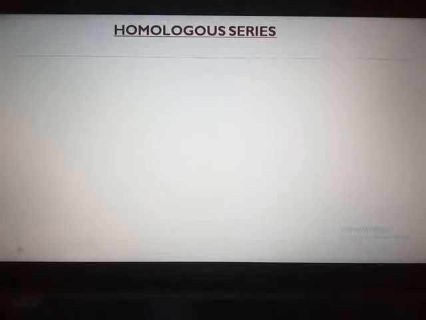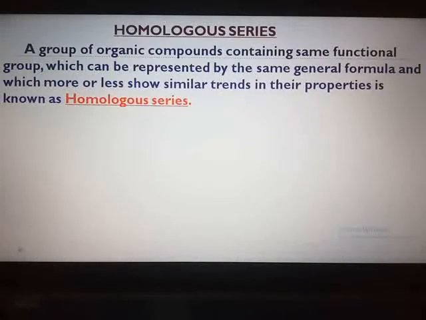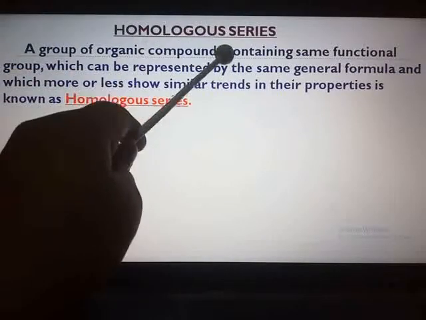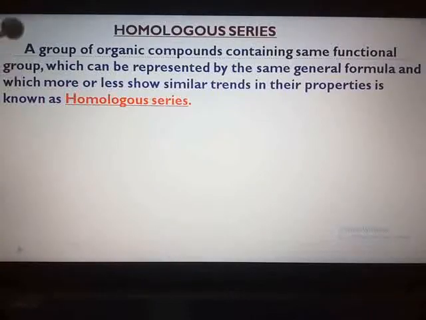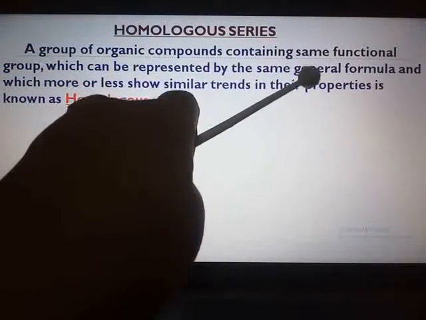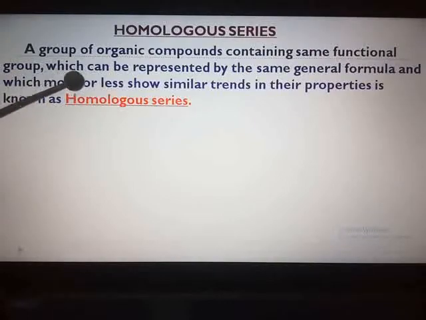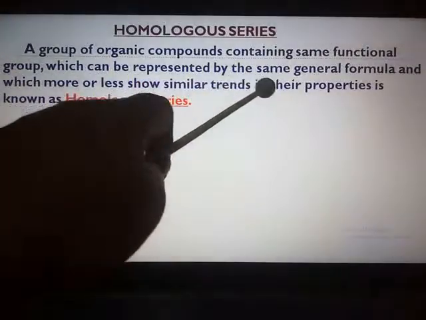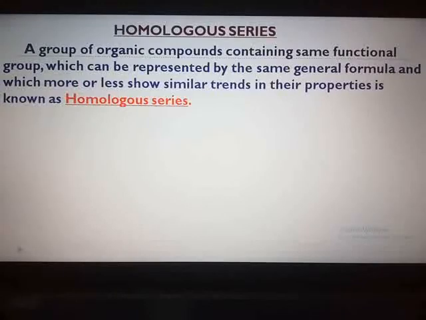Their methods of preparation are similar, and they also show similar properties. So how can you define homologous series? A group of organic compounds containing the same functional group, which can be represented by the same general formula and which more or less show similar trends in their properties, is known as homologous series. You can call it a family of similar organic compounds which contain the same functional group.